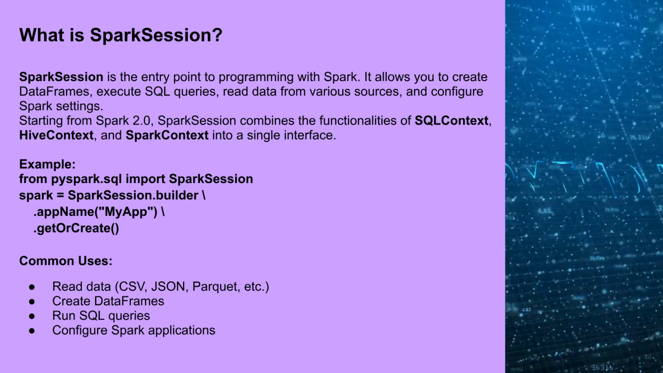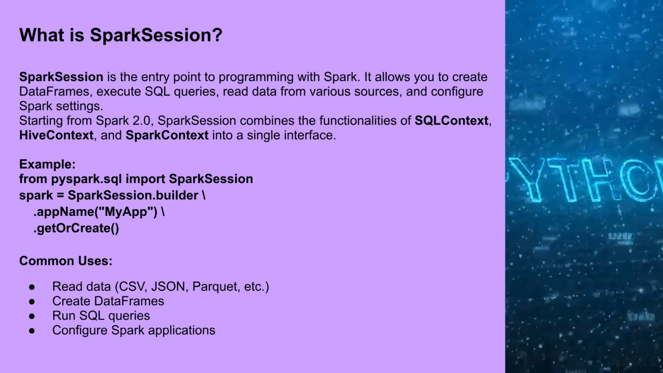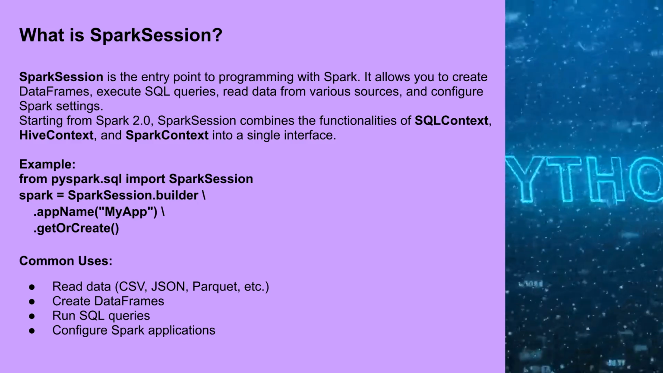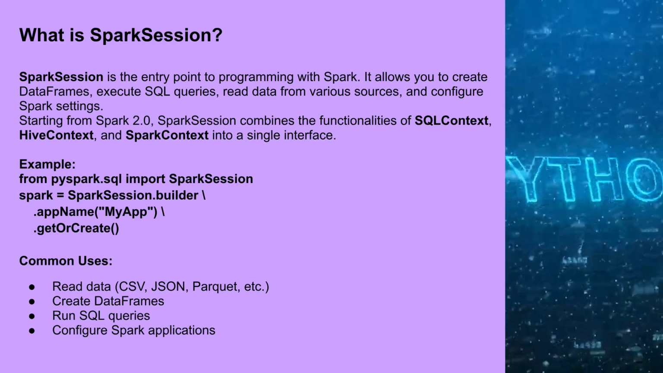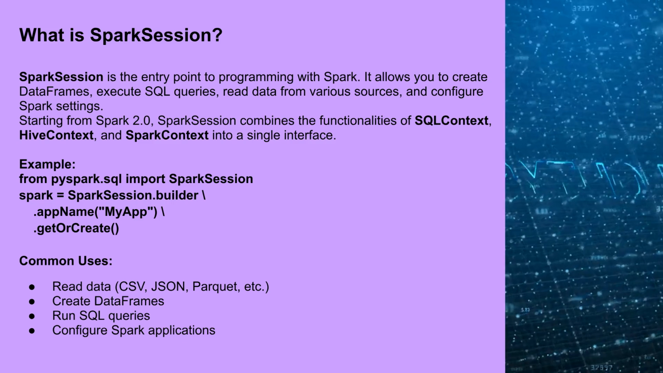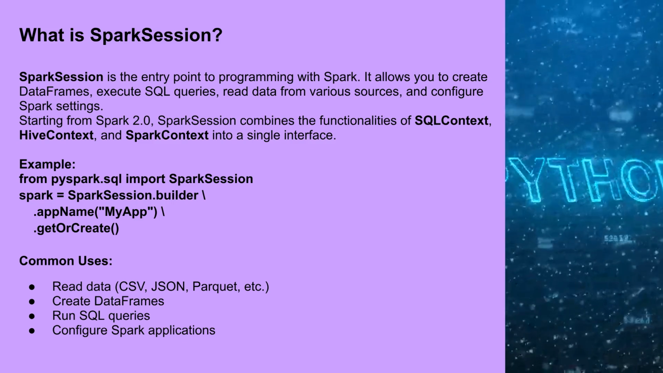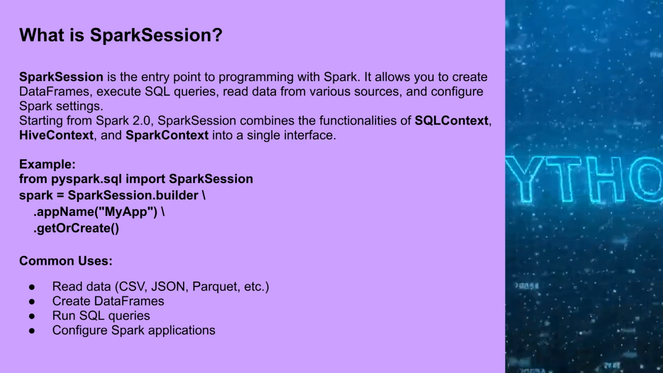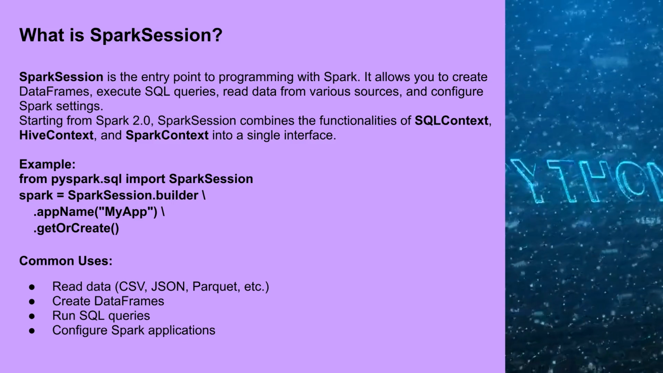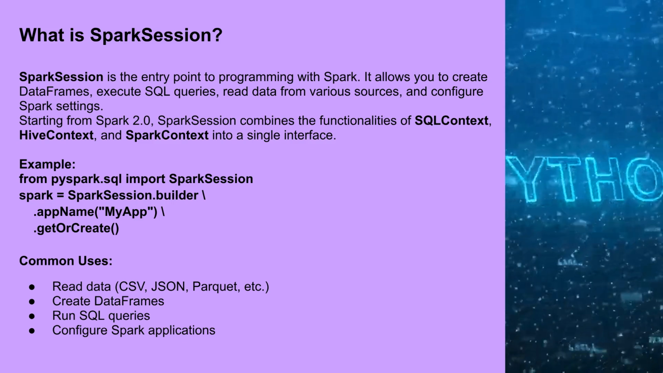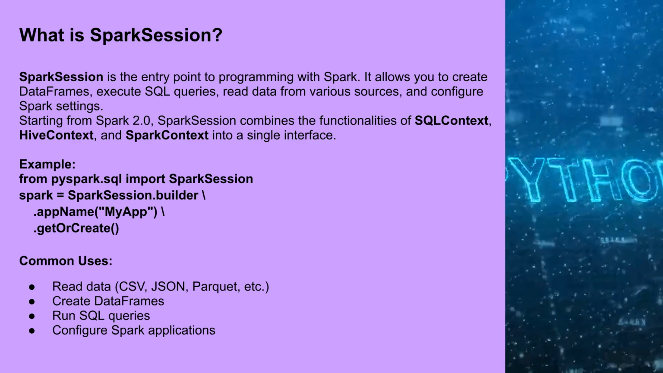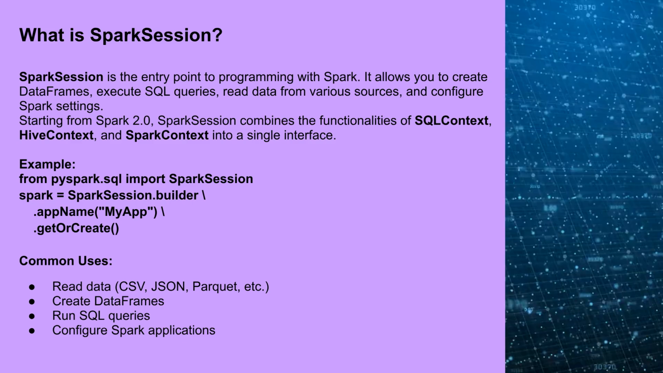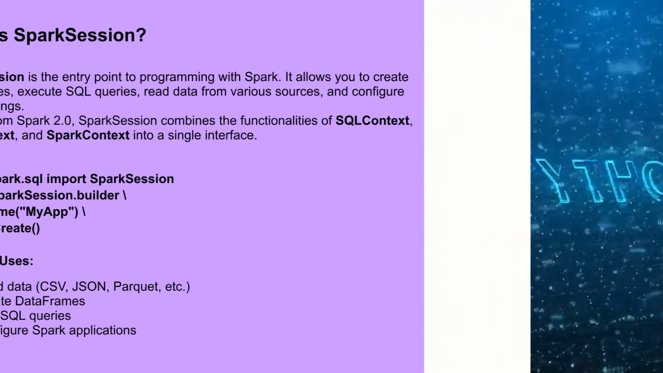Example: from pyspark.sql import SparkSession. spark = SparkSession.builder.appName("myApp").getOrCreate(). Here, spark is a SparkSession object. You use this object to interact with Spark and perform operations. Common uses: read data, CSV, JSON, Parquet, etc. Create data frames, run SQL queries, configure Spark applications.